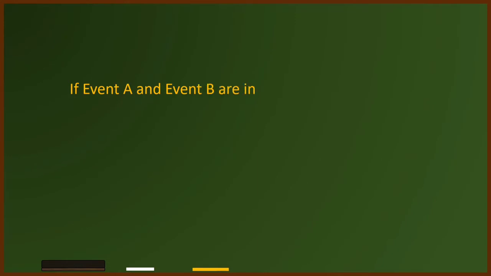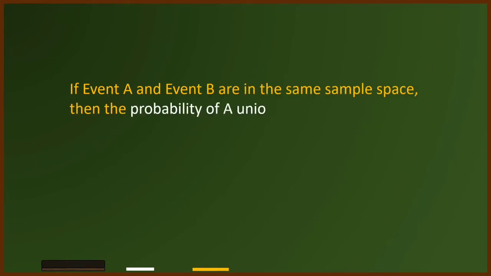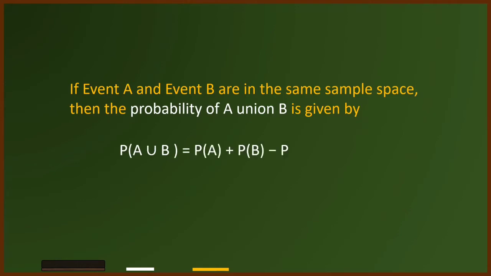Therefore, in order to correctly count the number of outcomes in the union of two events, you must count the number of outcomes in each event separately and subtract the number of outcomes shared by both events. So these are not counted twice.